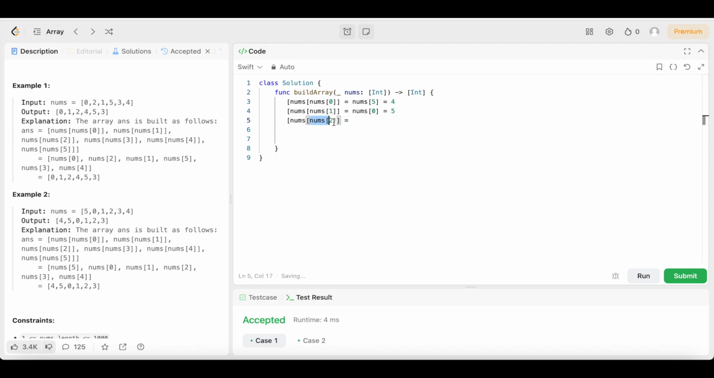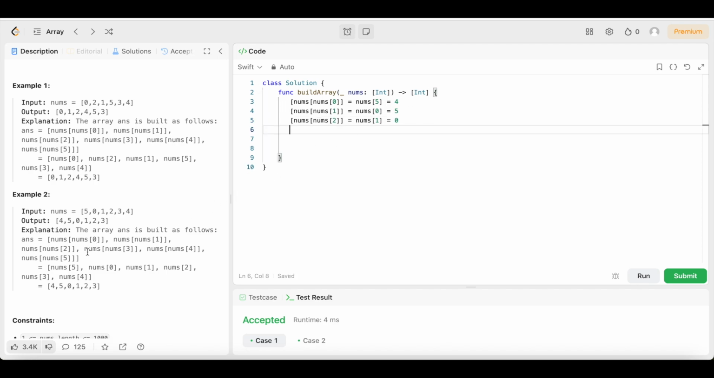So first we're checking nums 2. Nums 2 is 0, 1, 2. So nums 2 is 1. So we're going to put nums 1. And then we're going to see what's nums 1. Nums 1 is 0. So we'll come over here, we'll say equals 0. Then we're going to come down here.